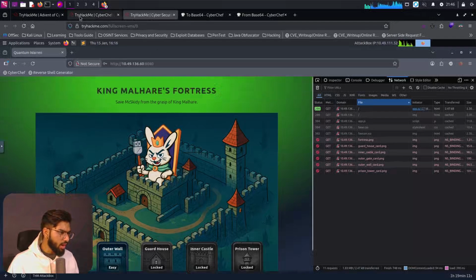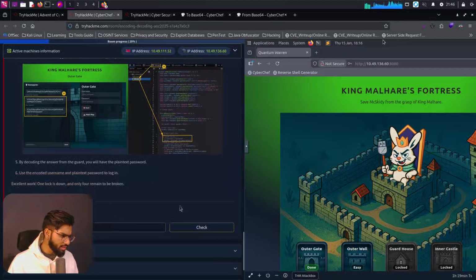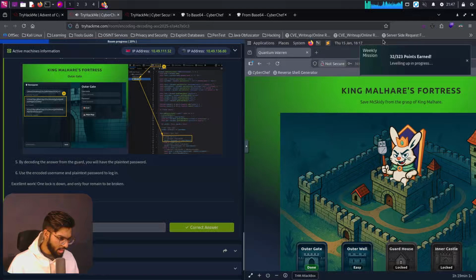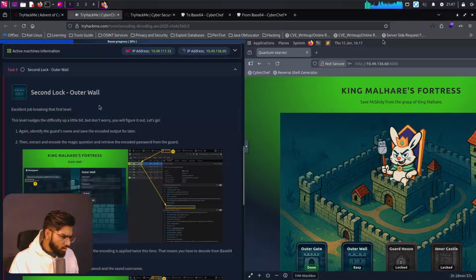Now that's fun. Now let's move back to the section here and continue reading. So we finished the section there. What is the password of the first lock? We can paste it there. And now let's go to the second outer lock, outer wall. Excellent job breaking the first level. This level nudges the difficulty up a little bit.